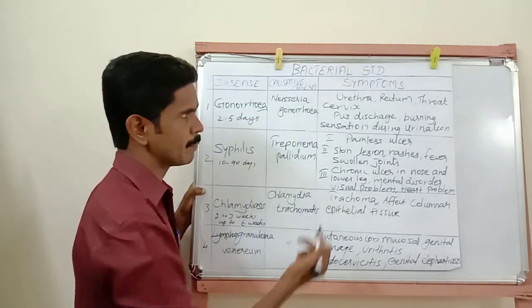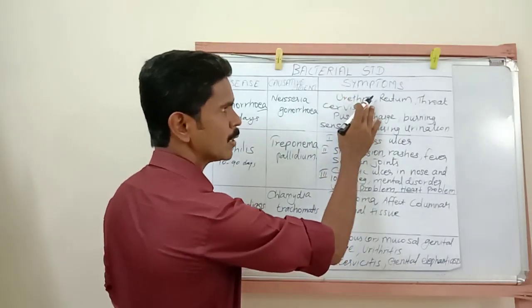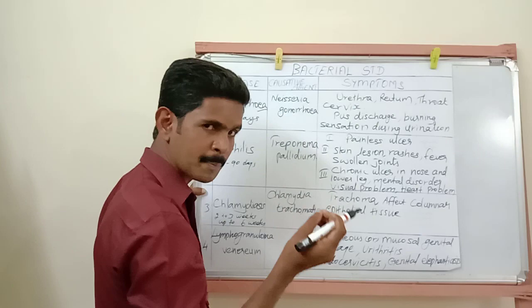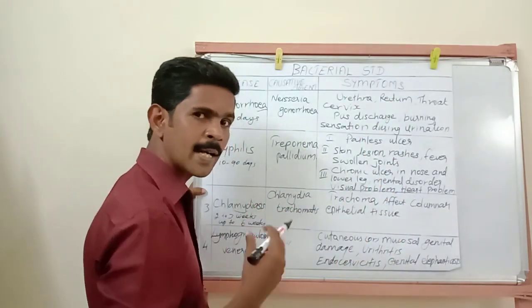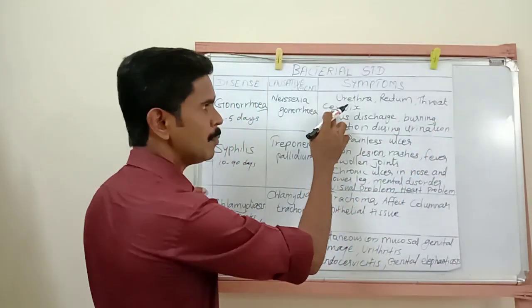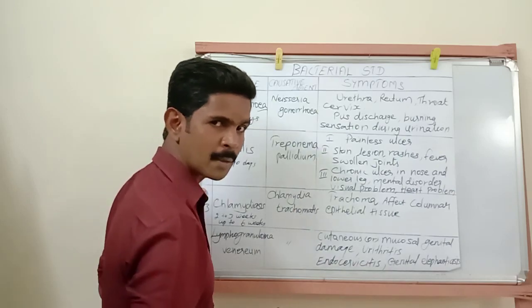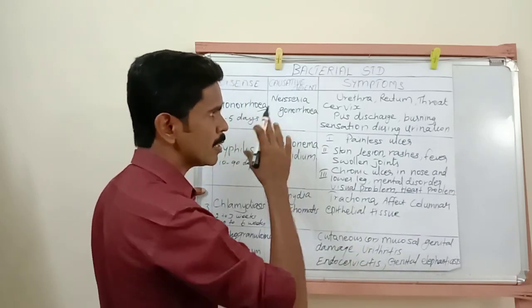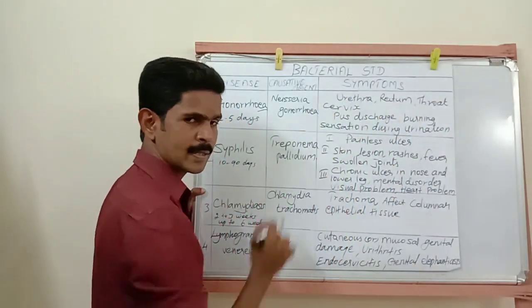Then symptoms. This disease mostly affects the urethra region, a posterior part of the urinary bladder. Then the rectum, which is a part of our digestive system. Then the throat region. Then in females this disease affects the cervix also. Cervix is one of the important parts of the female reproductive system. So this disease affects the urethra, rectum, throat and cervix region.